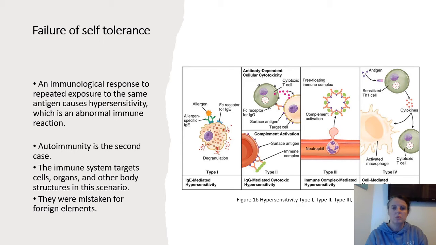Type 2, antibody-mediated cytotoxicity, is a cytotoxic response caused by IgG or IgM antibodies. Reactions to drug medications or even blood transfusions are examples of type 2. Type 3, immune complex-mediated, can generate an inflammatory response such as rheumatoid arthritis. Type 4, cell-mediated reaction, is a delayed reaction caused by a biological response. Type 1 diabetes is an example of this.